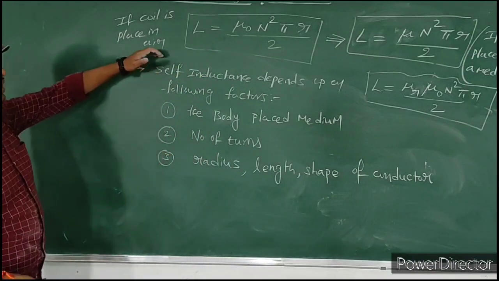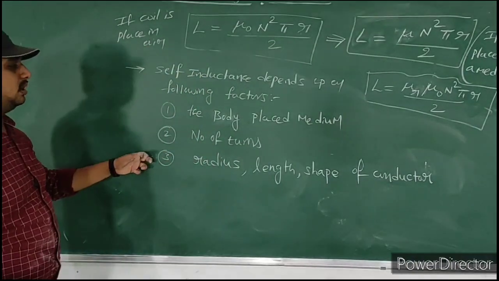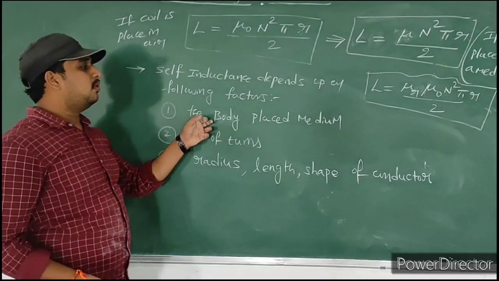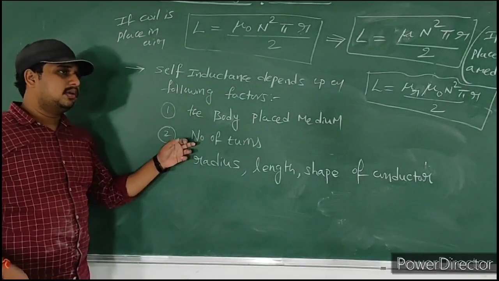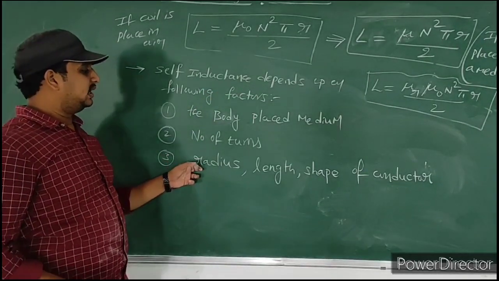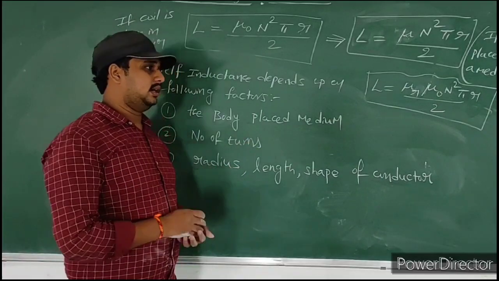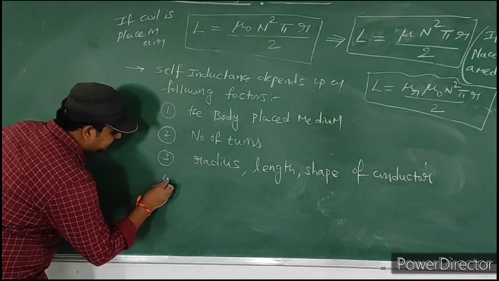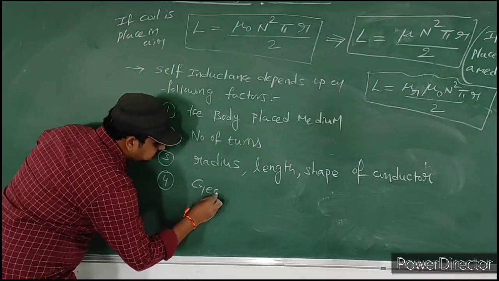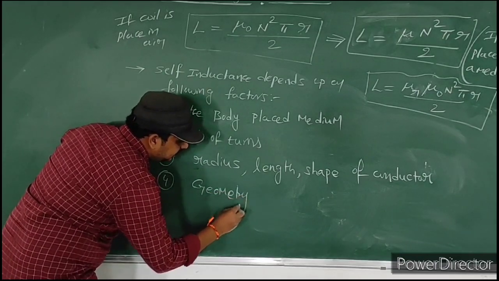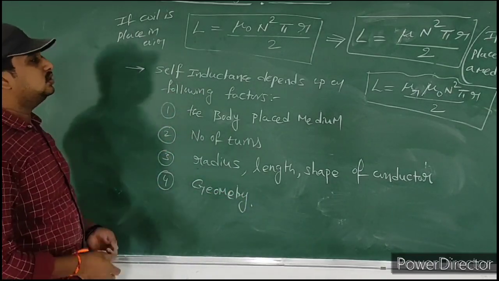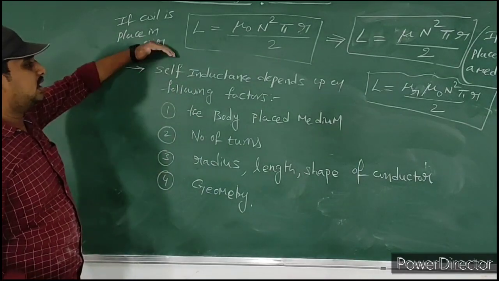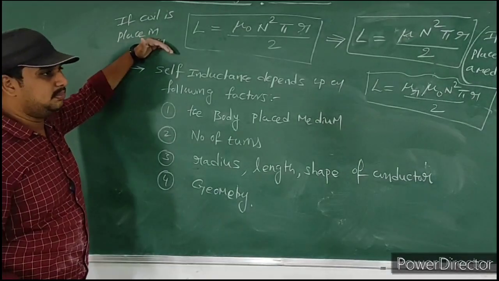So self-inductance depends upon these main parameters: the body placed in medium, number of turns, and radius, length and shape of conductor. It depends upon geometry. These are the main important factors the self-inductance depends on.